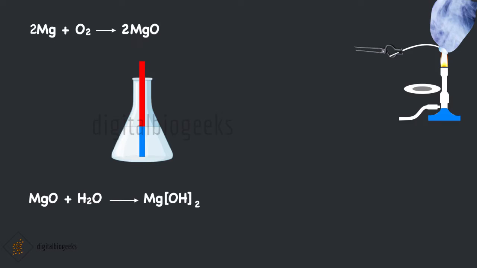When magnesium is burnt, we get a new substance called magnesium oxide, and when we mix magnesium oxide in water, we will get another new substance called magnesium hydroxide. As new substances are formed as a result of change, we can call it a chemical change.